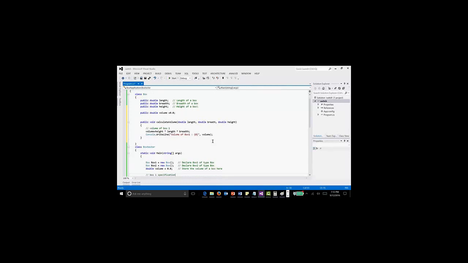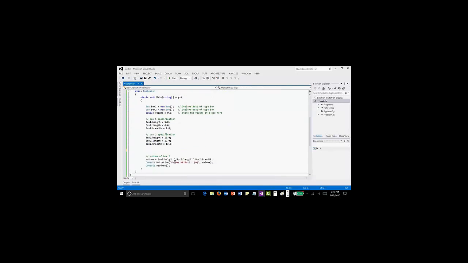Cool. So now, instead of doing the operation over here, I can just call that method to calculate the volume. What I can do is box1, that is the object name, dot calculate volume.